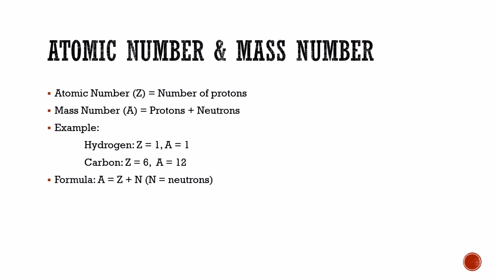Here is the formula for the mass number. A is equal to Z plus N, where A means mass number, Z is the atomic number, and N means number of neutrons.